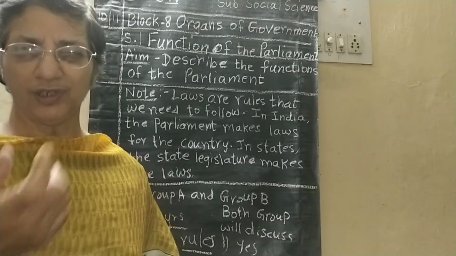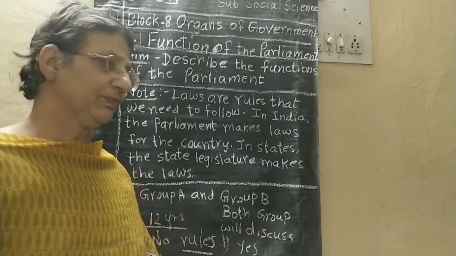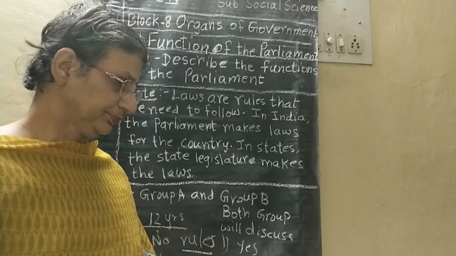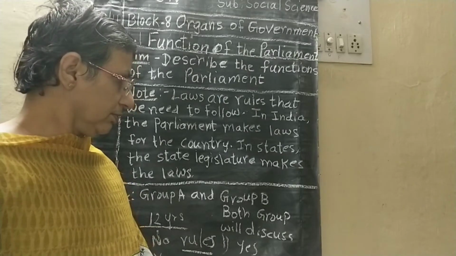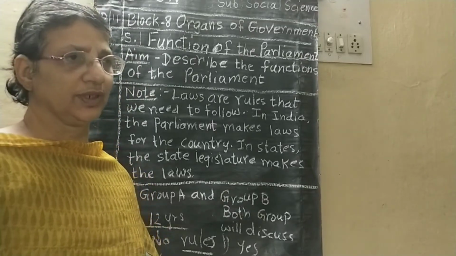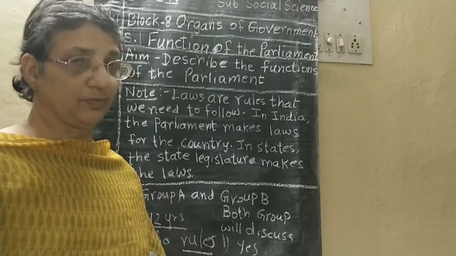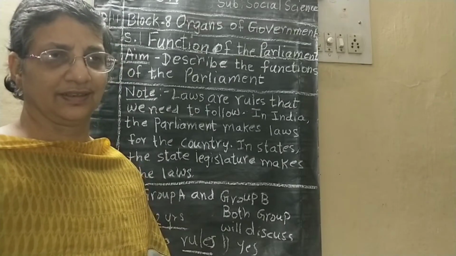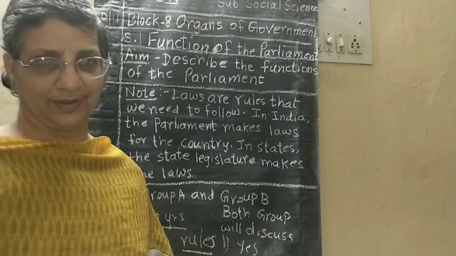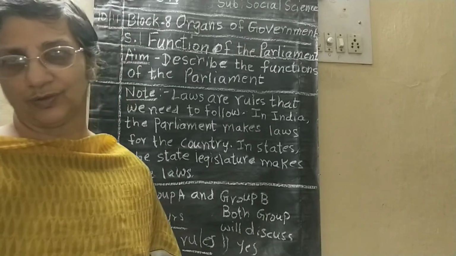Okay. One more example I'll give you, children. My own example I'll give you. Now suppose in our school we will have some competition, right? So in that competition you will have some rules you have to follow, right? So like that way you'll follow the rules.